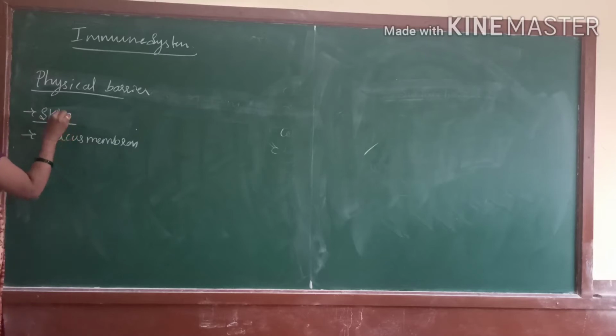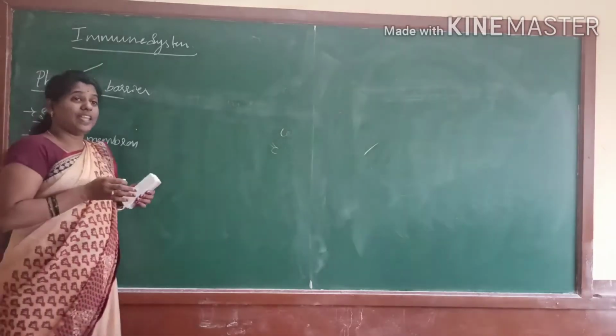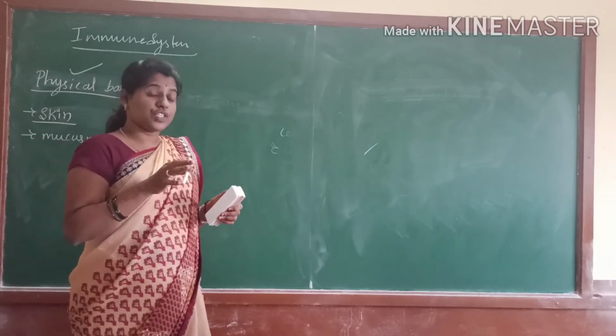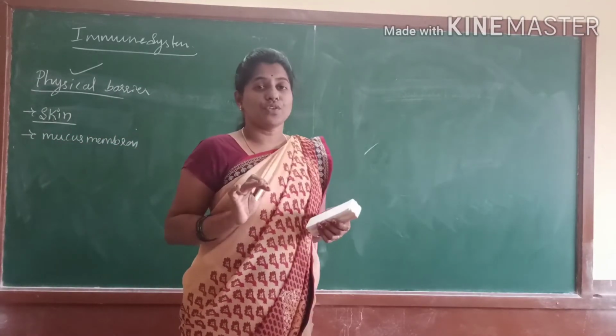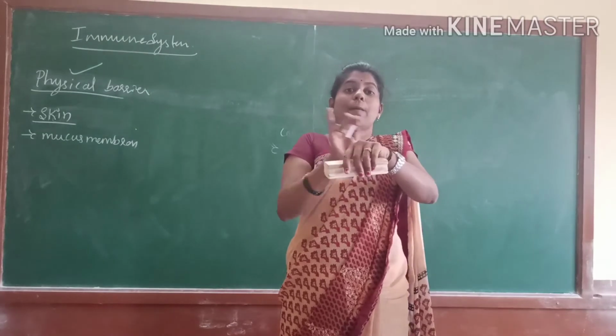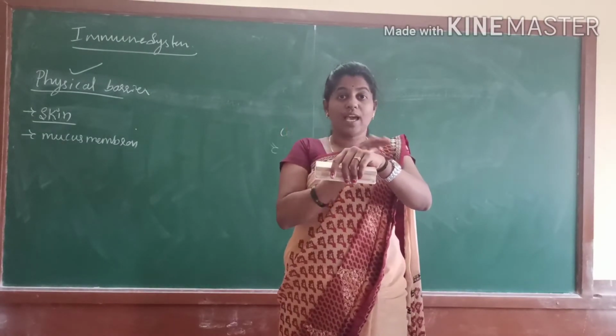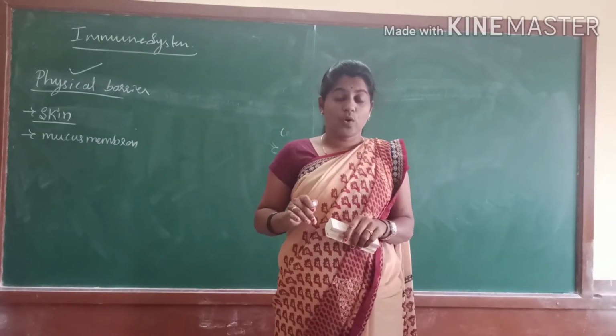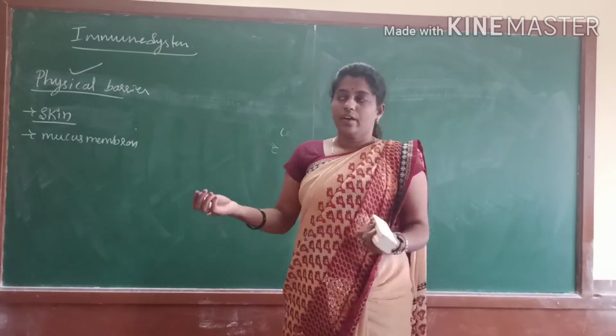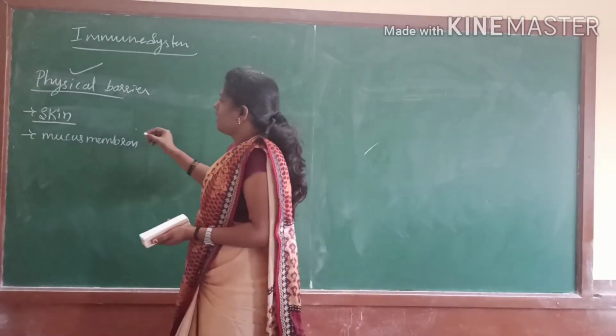First, what are physical barriers? A barrier means a carrier which helps in the response of the human body. They are present on the upper surface, on the surface they are present, and they respond. The first physical barrier is the skin.